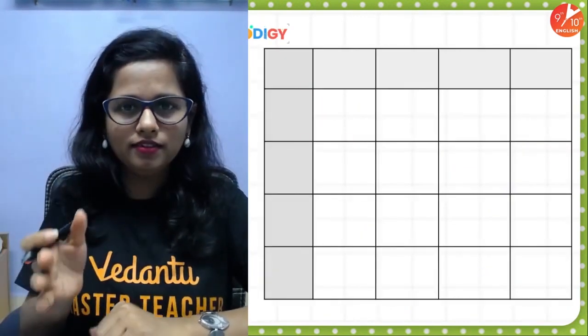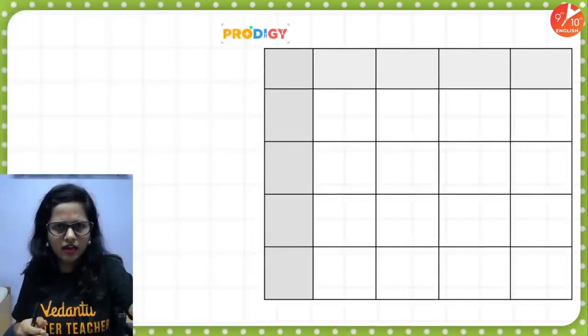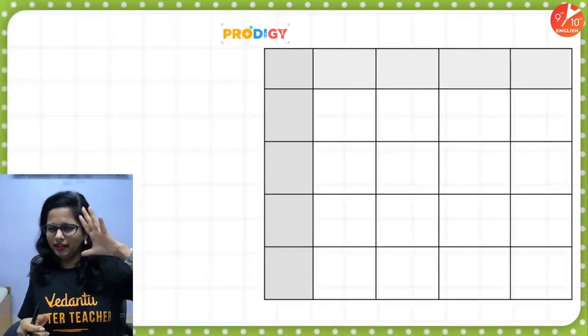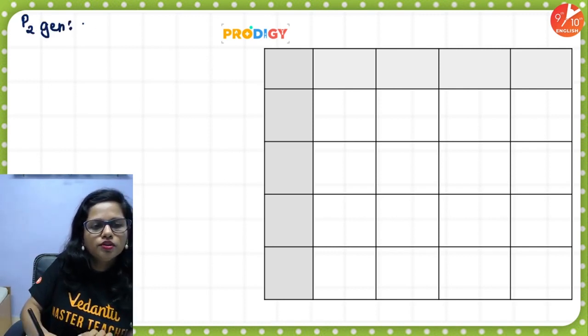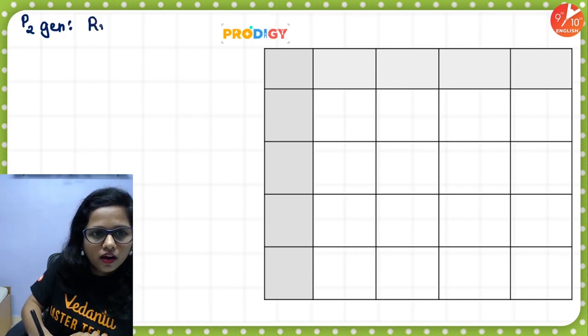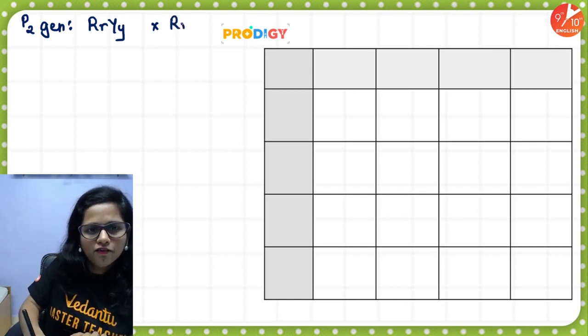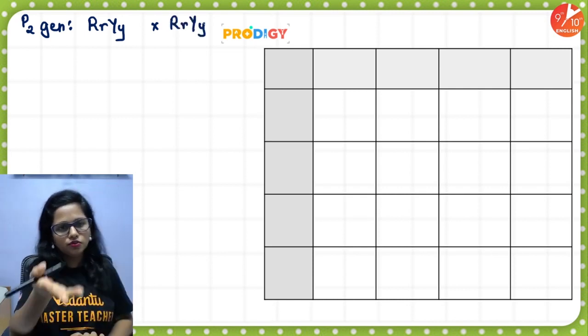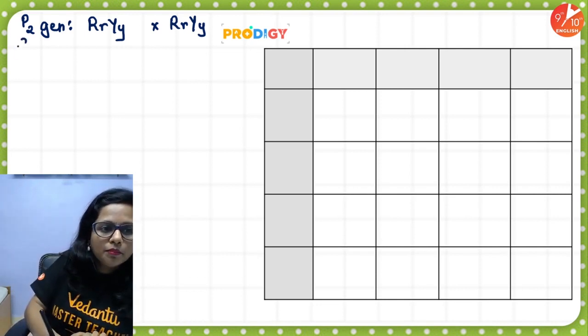So to understand this, let us first write down the cross. Okay, so I'll become a little bit tinier over here. So yeah, in the F2 generation, he crossed hybrid round yellow plants. I mean, he did self-pollination, not a cross. He did self-pollination using these hybrid round yellow plants. Then, what were the gametes obtained this time?